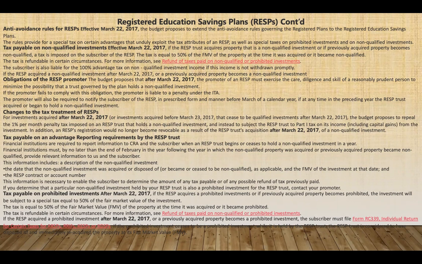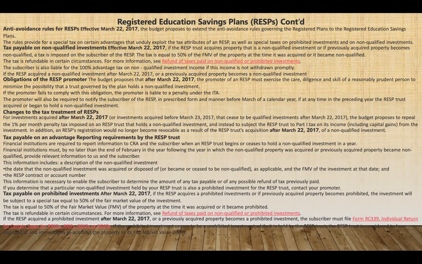Today we are continuing on our Registered Education Savings Plan, RESP. So let's talk about the anti-avoidance rules for RESP. Effective from 22nd March 2017, the budget proposal extends the anti-avoidance rule governing the registered plans to the Registered Education Savings Plan. So the rules provide for a special tax on certain advantages that unduly exploit the tax attributes of RESP.